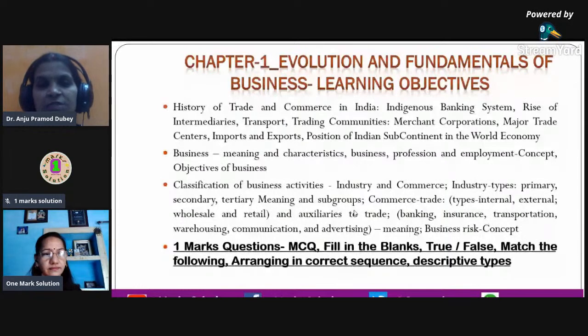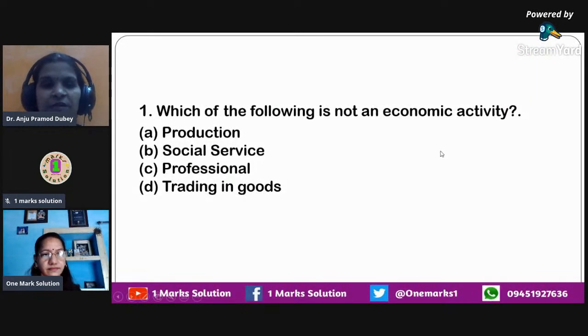Okay, so this is the first question that we are taking up. Which of the following is not an economic activity? Here the options given to you are production, social service, professional, and trading in goods. Whenever we do 1 mark questions, we have to concentrate on each and every word of the question. See over here, the word not is given. Not has to be focused very clearly.